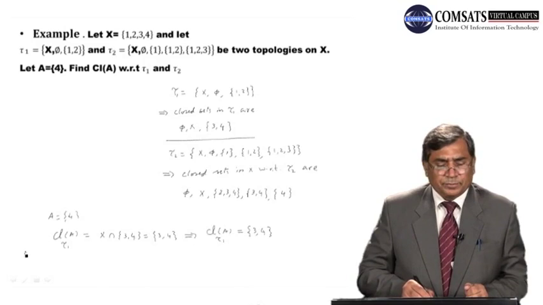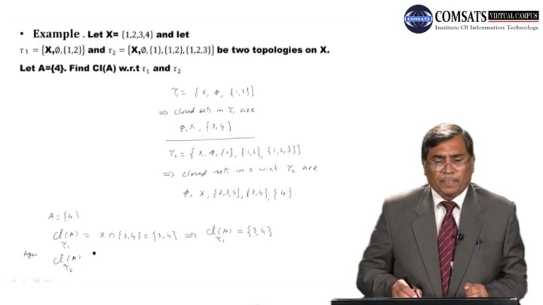Again, closure of the set A with respect to the topology Ta2.